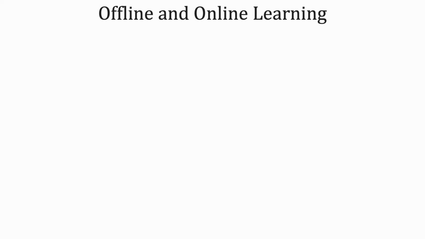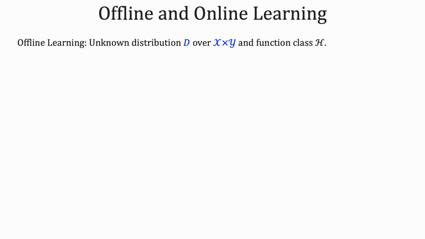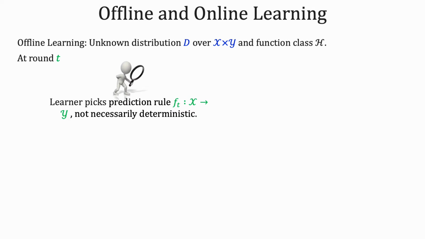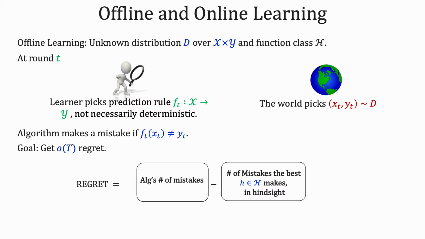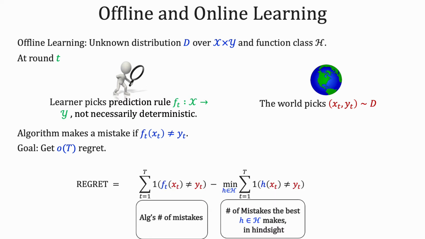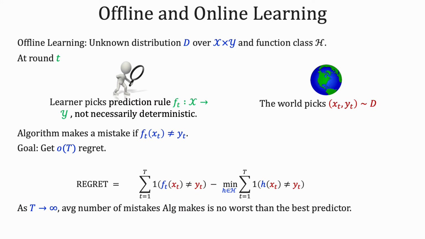First, we will see offline learning. In offline learning, the learner gets samples from a fixed distribution. The learner makes a prediction and is said to make a mistake if the prediction disagrees with the true label. The regret is measured as the difference between the number of mistakes the algorithm makes and the number of mistakes the best hypothesis in hindsight makes. The aim is to make the average regret go to 0.